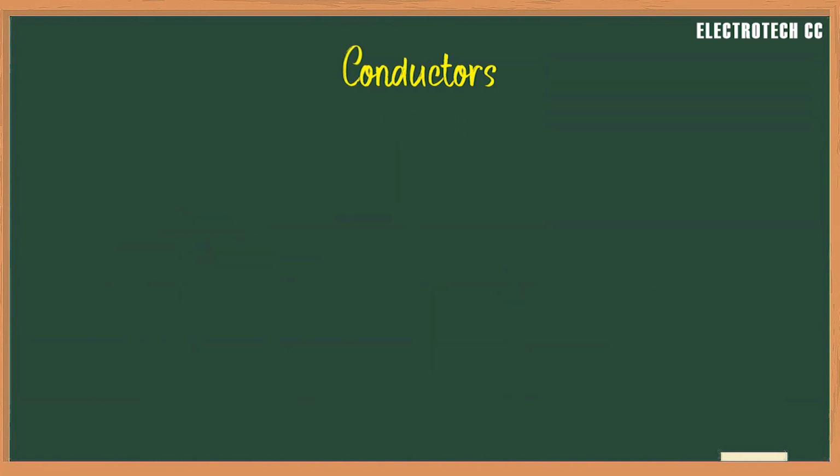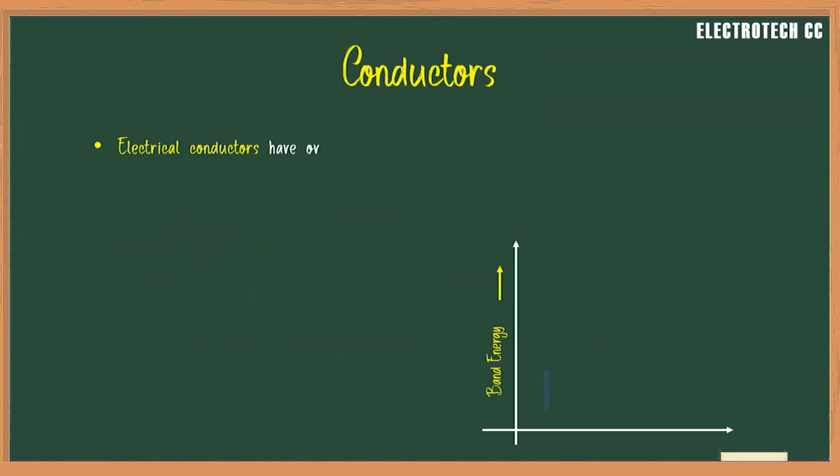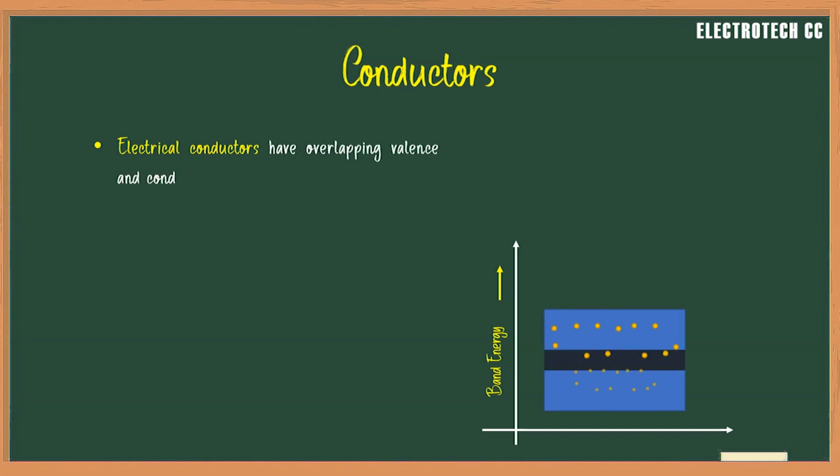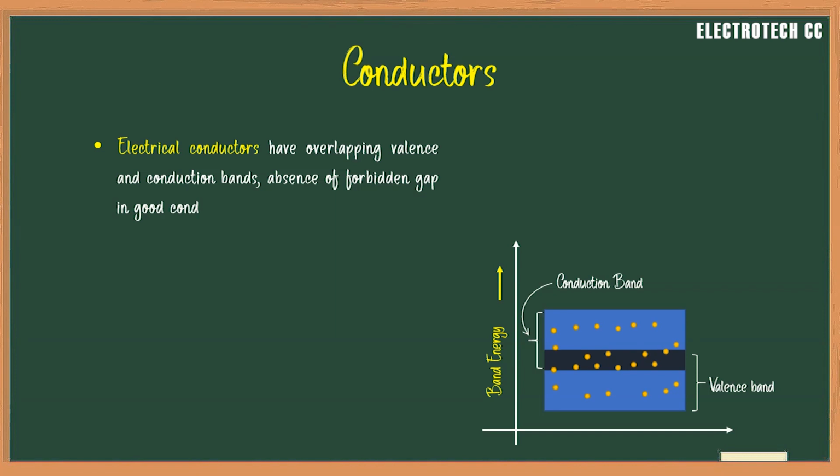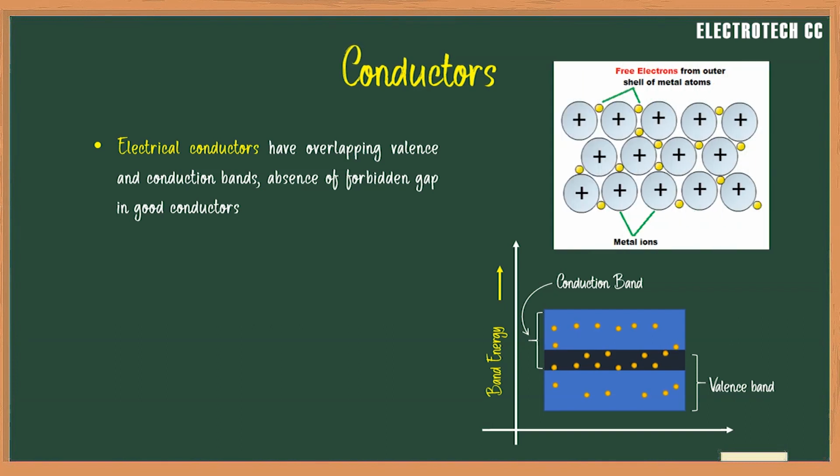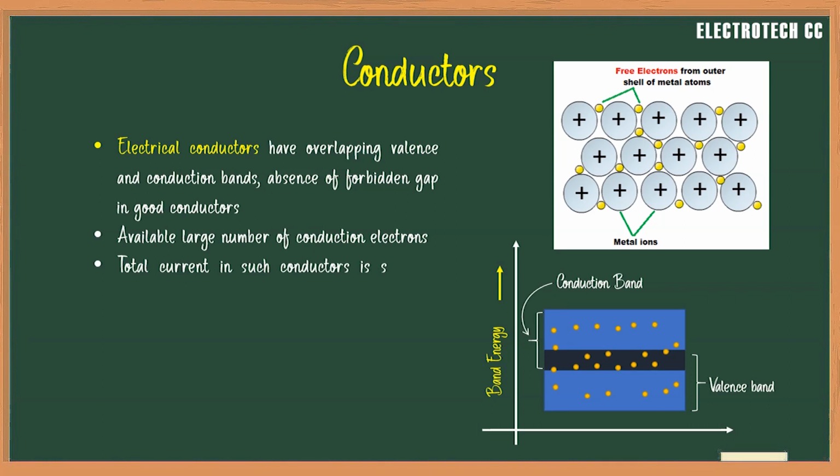But conductors are opposite from insulators. Conducting materials are those in which free electrons are available for electrical conduction. So, electrical conductors have an overlapping valence band and conduction band, and an absence of forbidden gap in good conductors. Because of the large amount of conduction electrons, total current in a conductor is simply the flow of electrons.